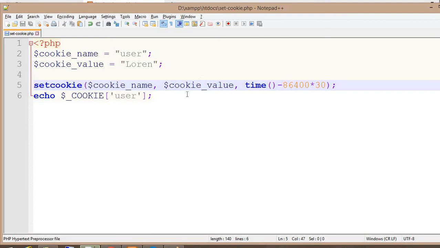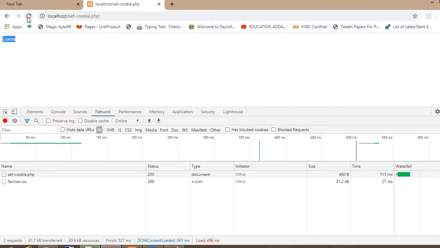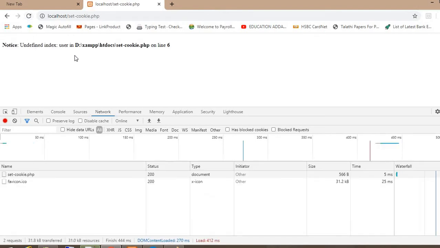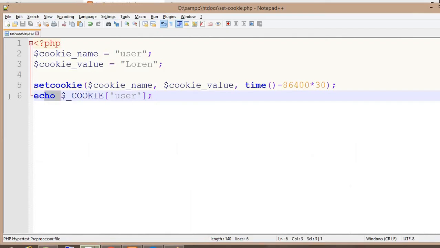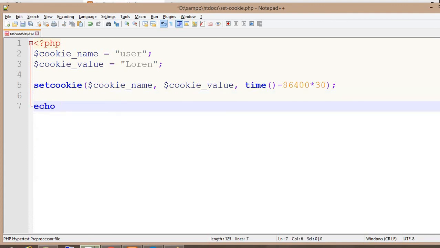So now look, the cookie is deleted, that's why it's showing that the index user is invalid. If we print this as an array, we can check this.